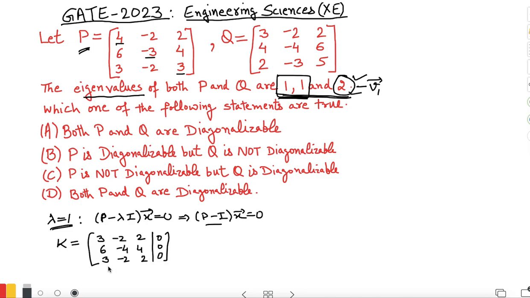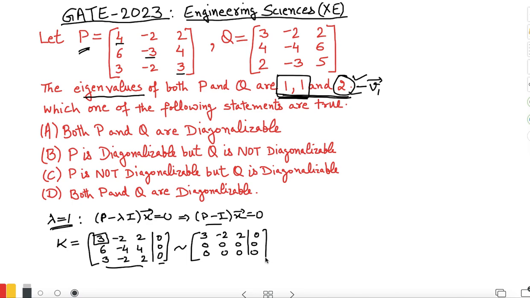Clearly this is (P minus I) x equal to 0, and you can easily see that if I apply elementary operations to reduce it, with this as the first pivot position, I can apply row 2 minus 2 times row 1, and similarly row 3 minus row 1. Immediately you see we have 2, 2, 0 in the first row, and all elements below will become 0.